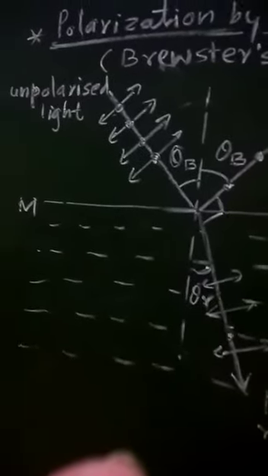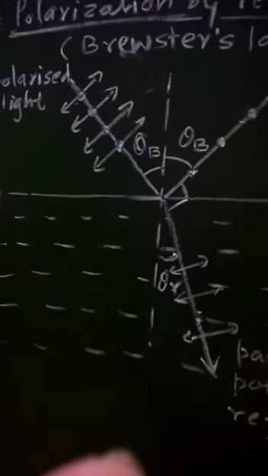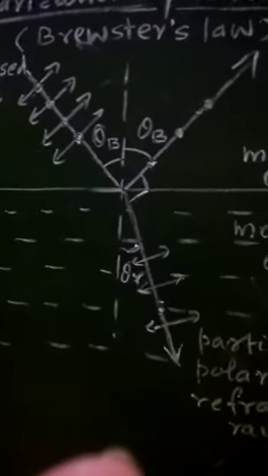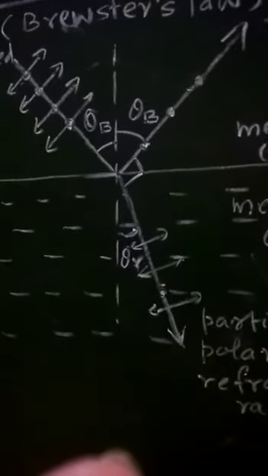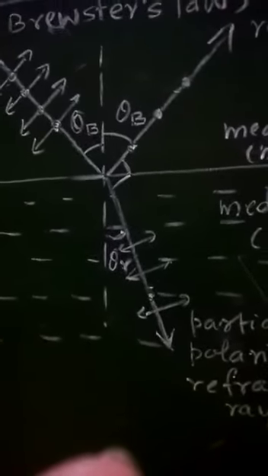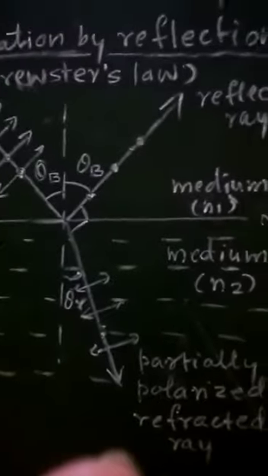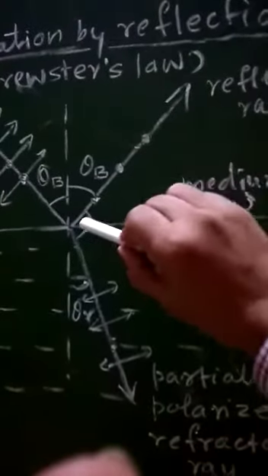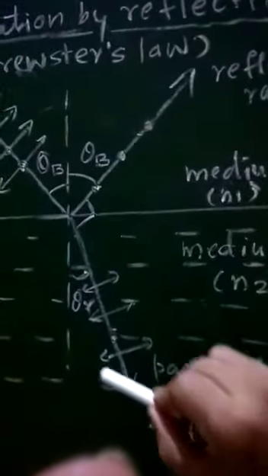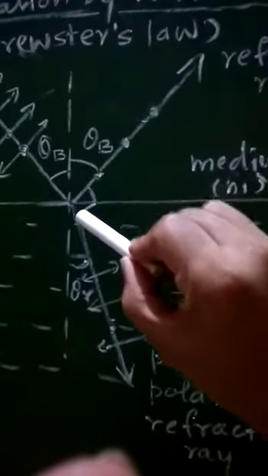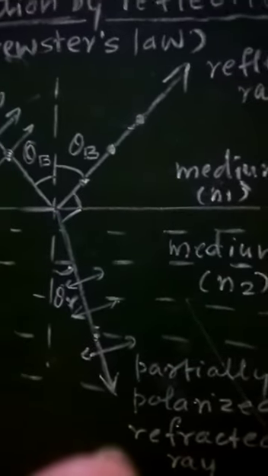That's why it is unpolarized light. When such light is allowed to be incident on this boundary at a particular angle theta b, which is Brewster's angle, it is observed that there will be partial reflection and refraction of this incident light.